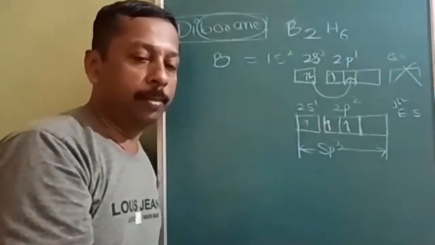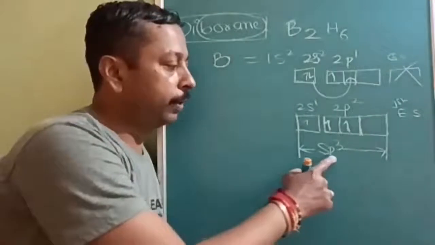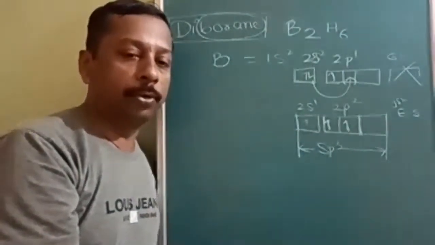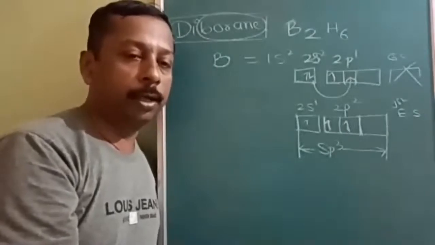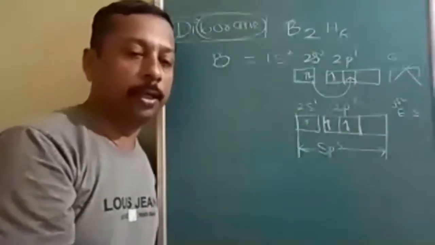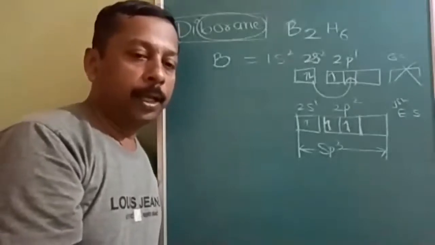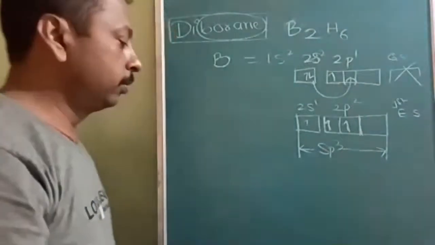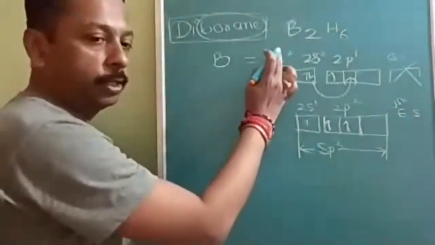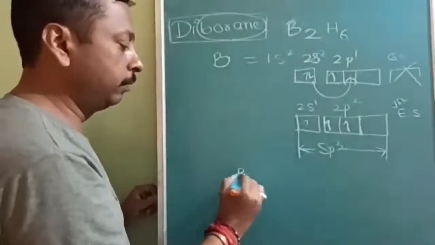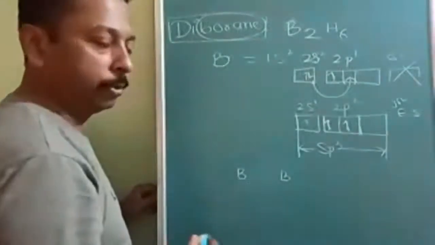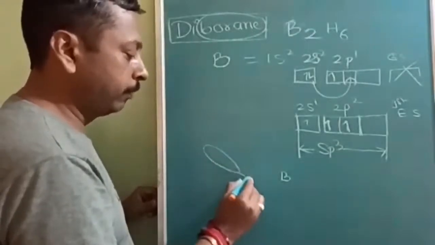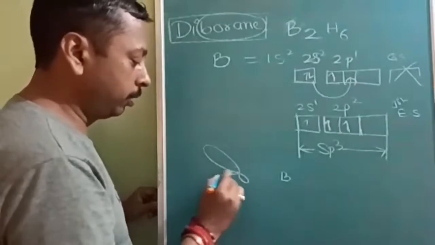2s1 and 2p2 go to sp3 hybridization. So how many sp3 hybrid orbitals will there be? 4. But all 4 are not going to contain one electron each. One orbital is going to be empty. And how many borons do I have to write? 2 borons. This is one boron, and this is another boron.